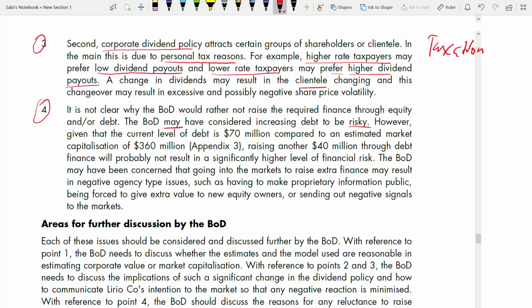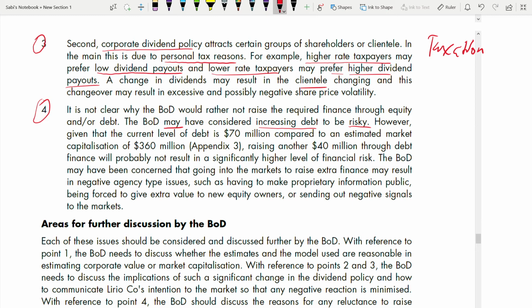Your gearing will increase. You have to pay interest. It's a burden, so increasing debt is risky. One reason could be that. However, given the current level of debt, now you are linking it. What happens when you have this level of debt and the interest payment you are doing?